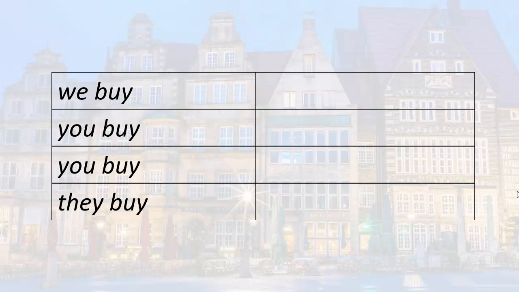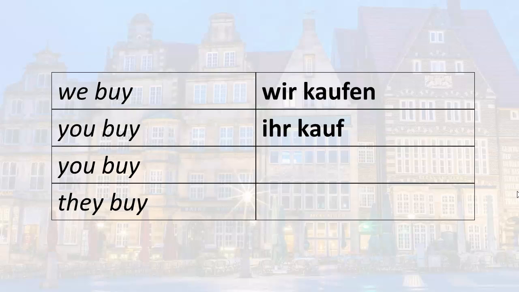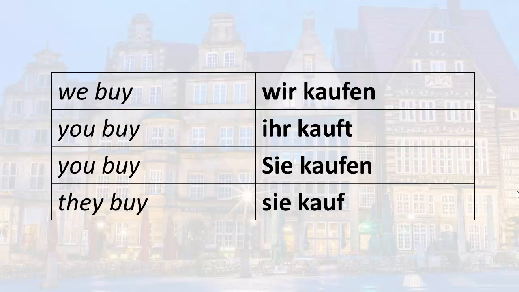Our plural forms: we buy, wir kaufen. You buy, the informal plural you, ihr kauft. You buy, the formal plural you, Sie kaufen. And finally, they buy, sie kaufen.